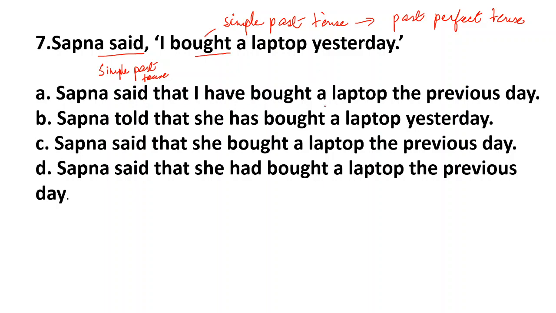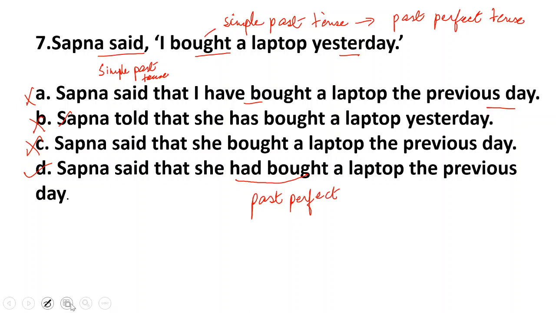"Sapna said that I have bought a laptop." Now this is present tense, so this is wrong. "Sapna told that she has bought" is also present tense, wrong. "Sapna said that she bought a laptop the previous day" is also wrong. I hope you are understanding. Yesterday becomes the previous day. Now this will be correct: Sapna said that she had bought. Had plus V3 becomes past perfect. So this is the correct answer.